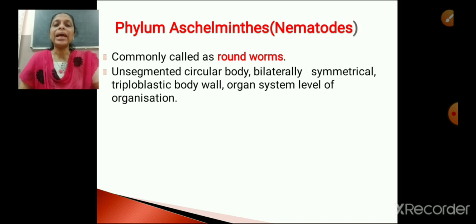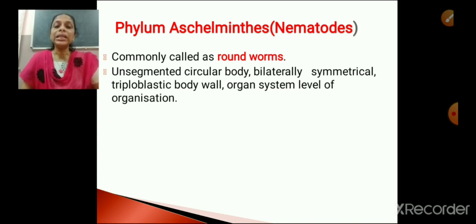And they are bilaterally symmetrical. You know what's the meaning of bilaterally symmetrical? The body can be divided into two equal halves by a single plane passing through the median longitudinal axis. And they have a triploblastic body wall. What does it mean? Three different layers are found: outer ectoderm, middle mesoderm and inner endoderm.